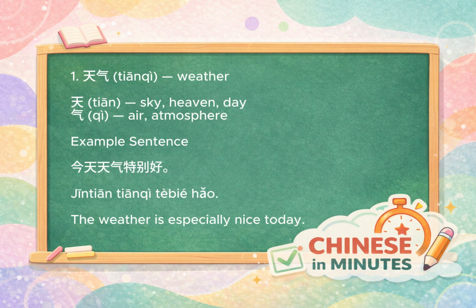The first word is tiānqì, pronounced tiānqì, which means weather. The first character, tiān, means sky or heaven, and qì means air. So if you look at the literal image, it's basically the air in the sky. That naturally became the word for weather. Chinese speakers use this word all the time in daily conversation. For example, you can say, 今天天气特别好, which means the weather is especially nice today.